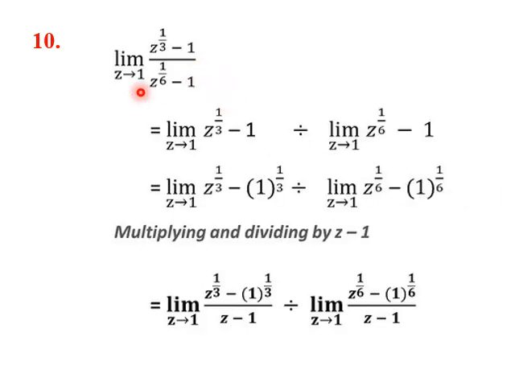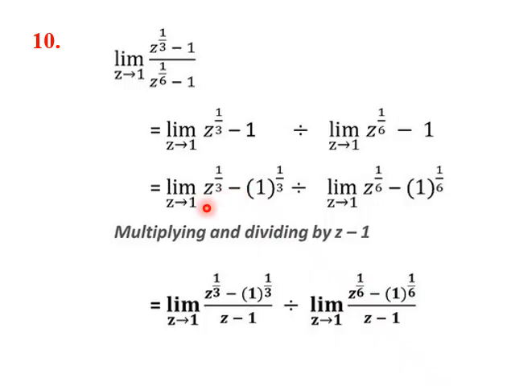Now we know that the limit of z power 1 by 3 minus 1 over z power 1 by 6 minus 1 is in the form limit a by b, which can be written as limit a divided by limit b. That's what we have done. We have put the numerator on this side divided by the limit again with the denominator term. Now we want to put it in the form which we have seen earlier. In this type of form we need to put it so that we can get the answer directly using the formula. But how do we do it? It is not in that form.